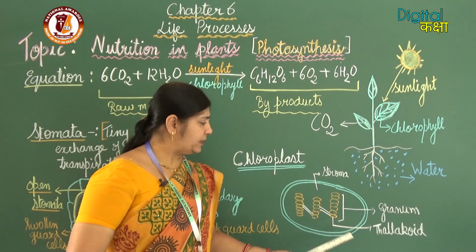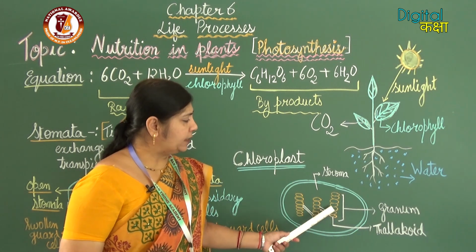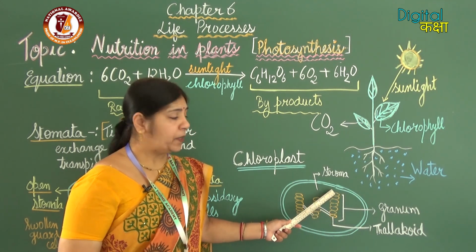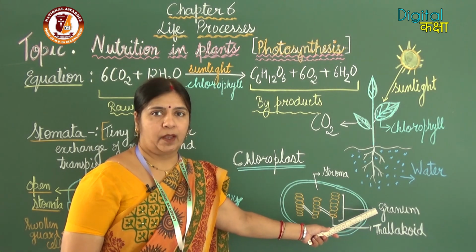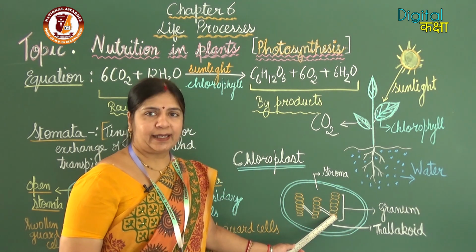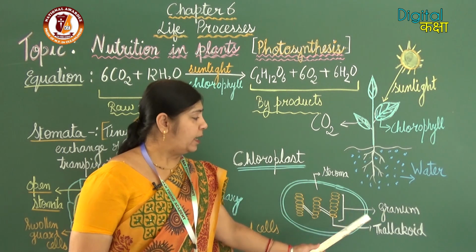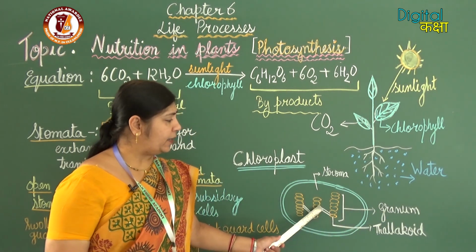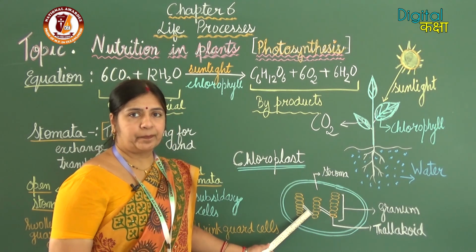Thylakoid, as you can see, these coin-like structures. A single one is a thylakoid, and they are placed one above the other, and together they are known as granum. These grana are attached together by lamellae.